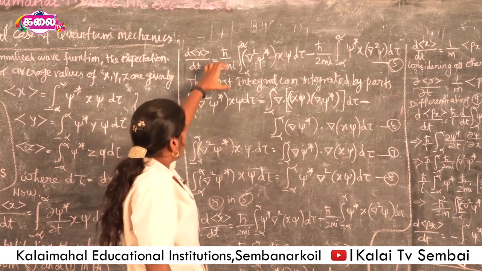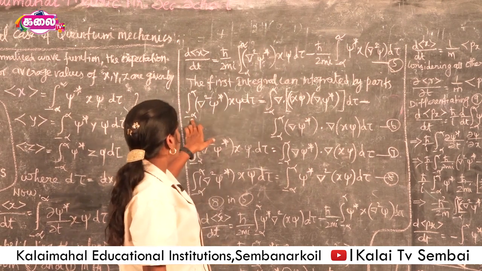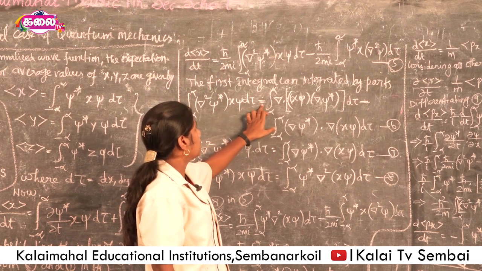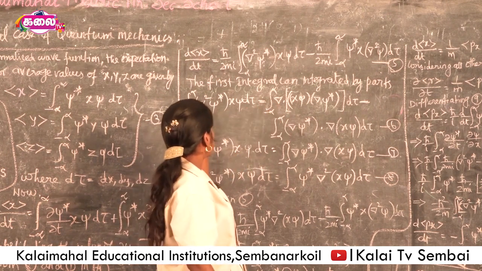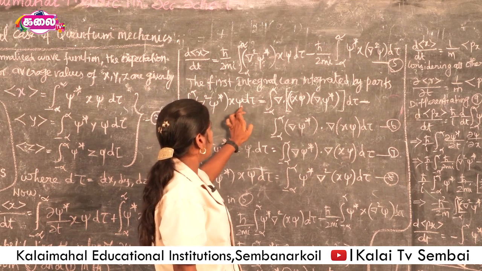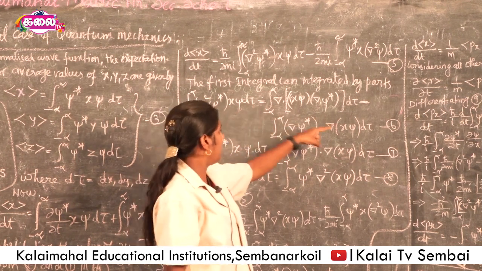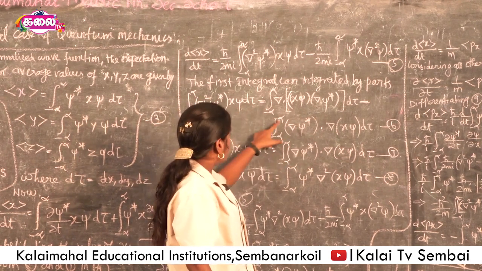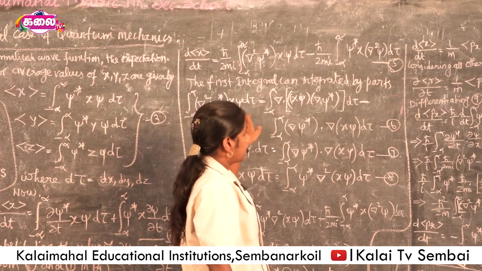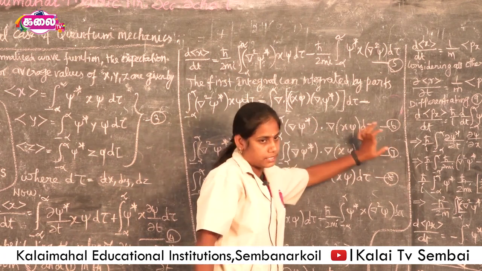In this equation we take the first term only, the integral of ∇²ψ* x ψ dτ, which is equal to ∇ into ψ* ∇... dτ, and this is differentiated, minus the integral of ∇ψ* into ∇(xψ). In this way the first term is differentiated, and this is considered as the sixth equation.